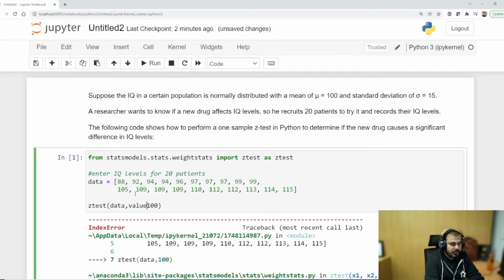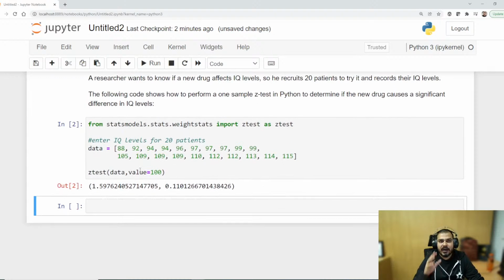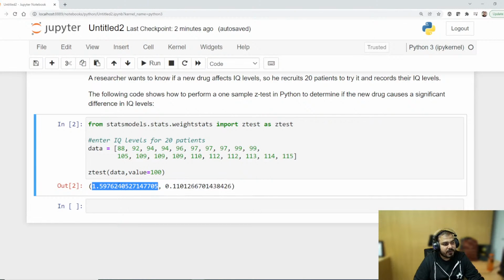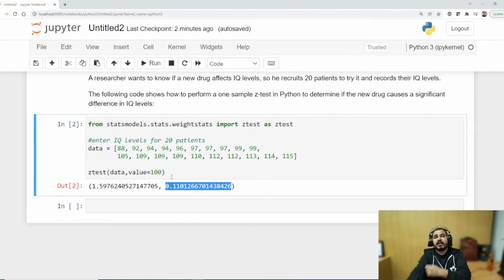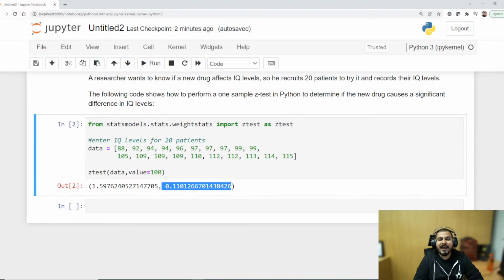Okay, value is equal to 100, I have to write. Here let's consider my alpha value. These are the two values that I'm getting. The first value is the Z-test value, the second value is the p value. What does this p value basically mean? Many people were asking the difference between significance and p value. In Z-test, they give us some kind of p value, and here they also give the Z-test value, the Z score that you are able to see. This p value can be used along with the significance value.